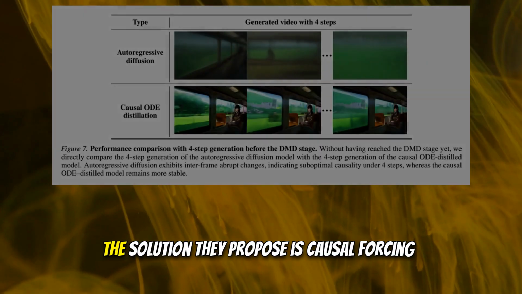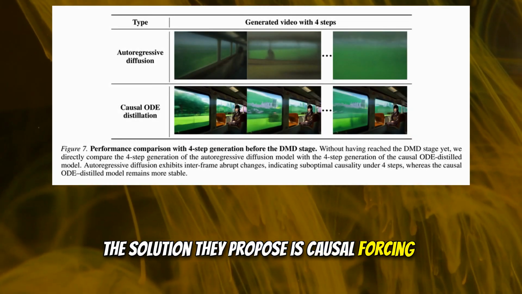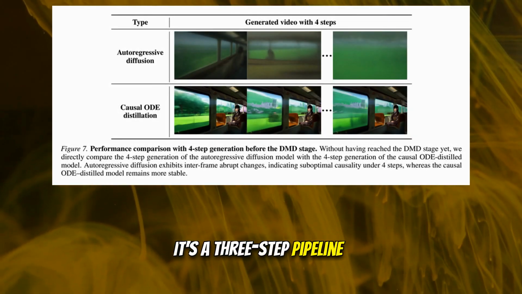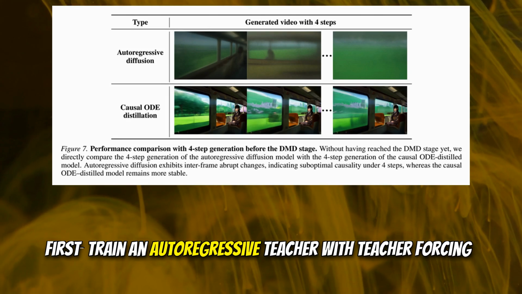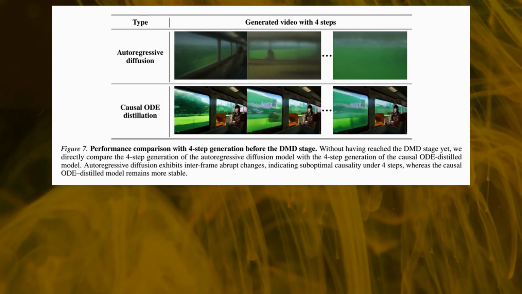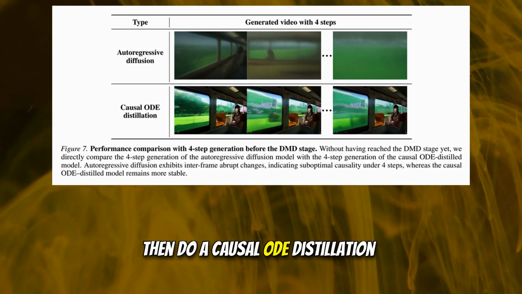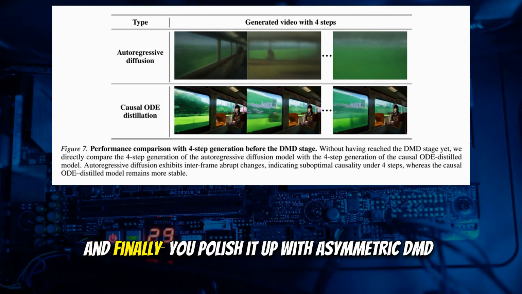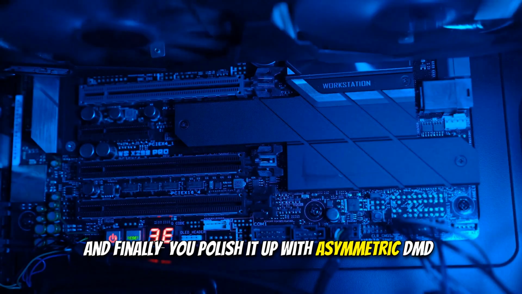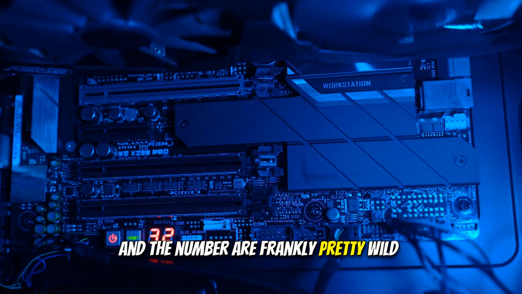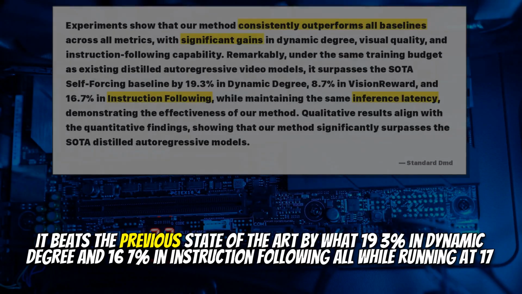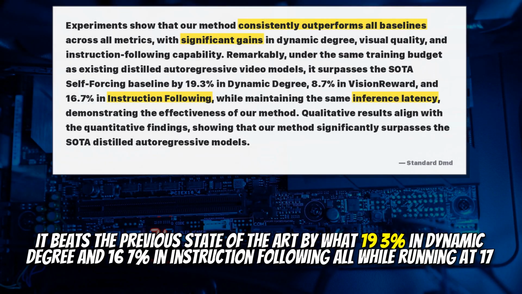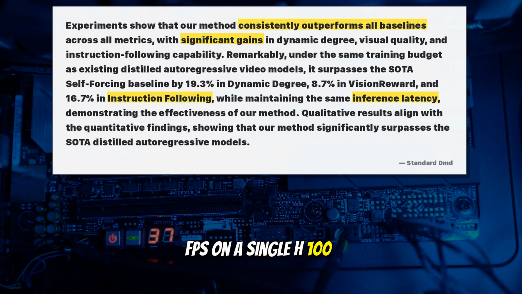Yep. The solution they propose is causal forcing. It's a three-step pipeline. First, train an autoregressive teacher with teacher forcing. Then do a causal ODE distillation. And finally, you polish it up with asymmetric DMD. And the numbers are frankly pretty wild. It beats the previous state-of-the-art by 19.3% in dynamic degree? And 16.7% in instruction following. Yeah. All while running at 17 FPS on a single H100.